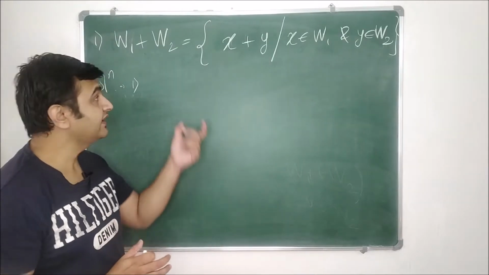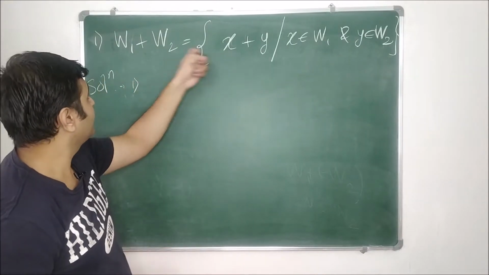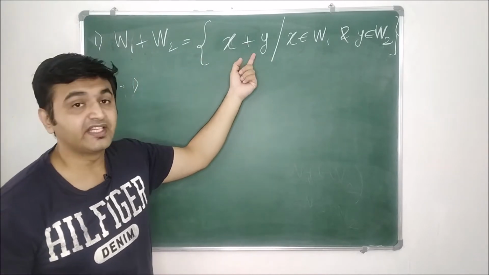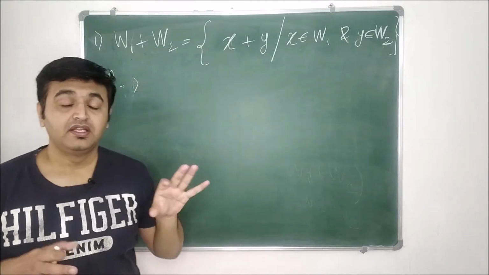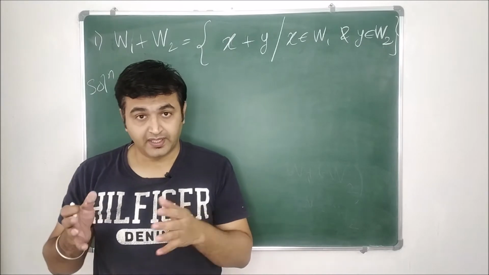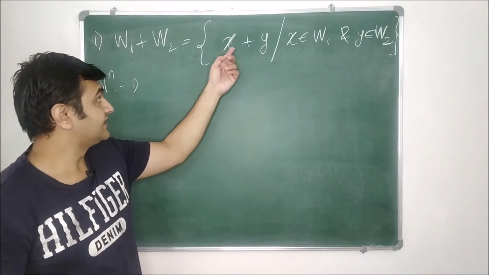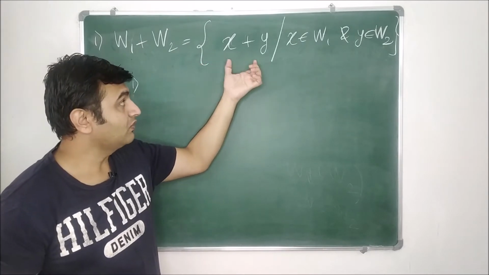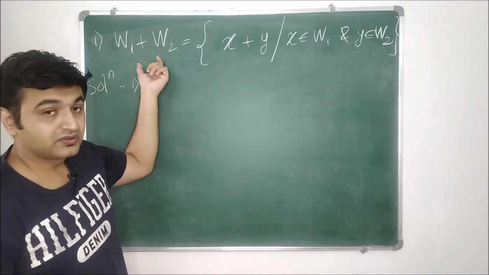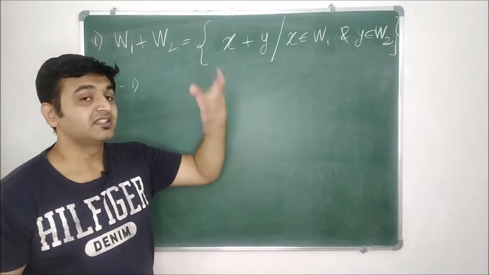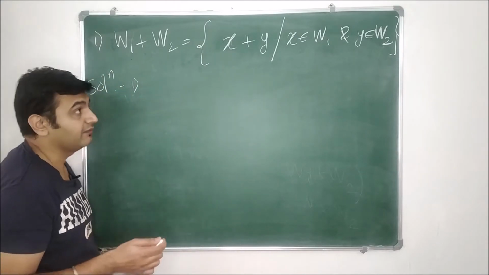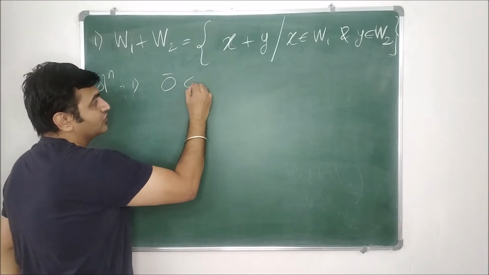So how do you define the addition of subspaces? You take a vector from W1, you take a vector from W2, and you simply add them up. So any vector in the addition is of the form x plus y, where x is from the first set and y is from the second set. This is how an element in this set looks, and we want to prove that this is a subspace. Now first thing, is it non-empty? Yes. Why? Because 0 belongs to W1.